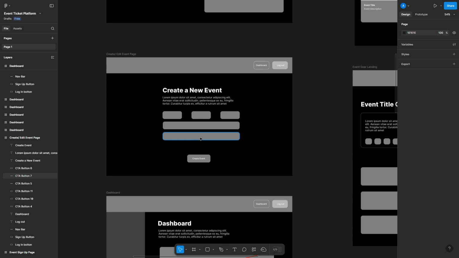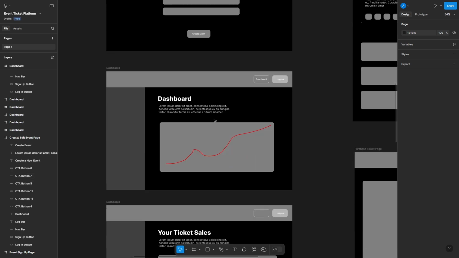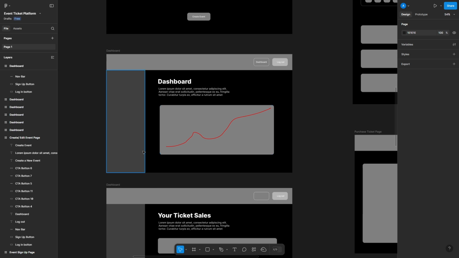And that will give us a next round of refinement for a design. So creating a new event. Let's assume we created several events and they've been published and they're out there. So there's going to be a dashboard. And the dashboard is going to have several buttons on the left-hand side here, which haven't been represented, but we'll see the pages that they link to in just one moment.